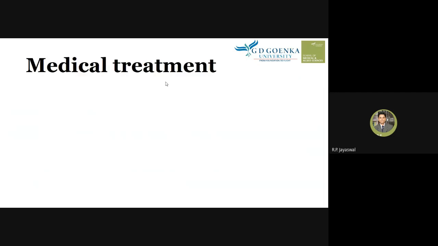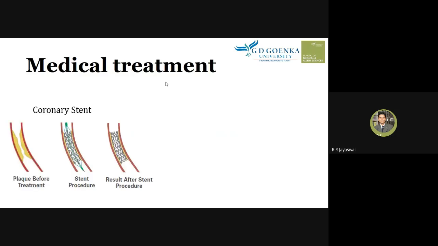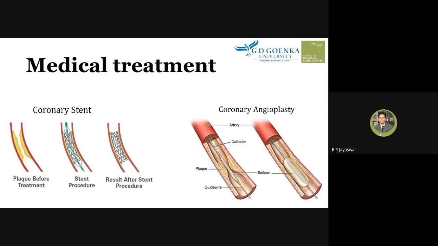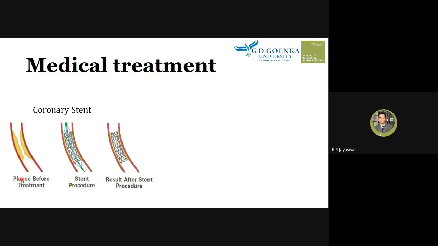Now, what are the medical treatments for this myocardial infarction? There are 2 treatments. One we consider is the coronary stent, where a stent is introduced. Here we have a plaque which has formed in the artery.